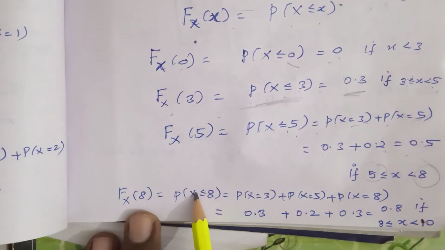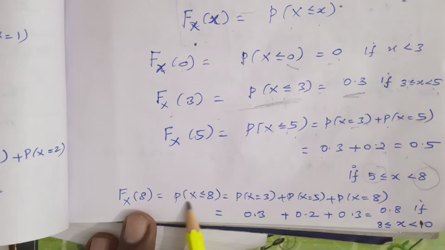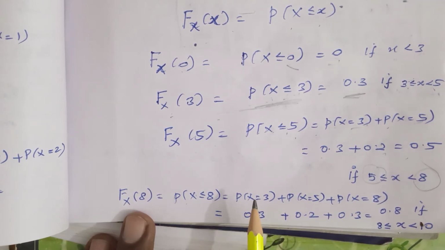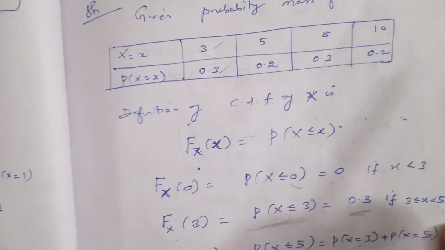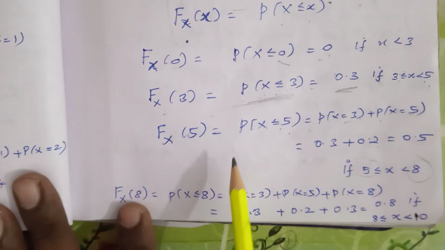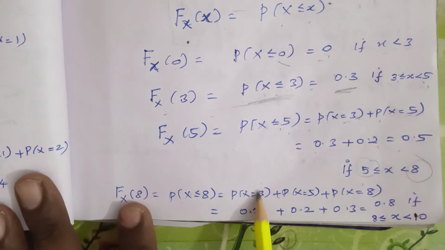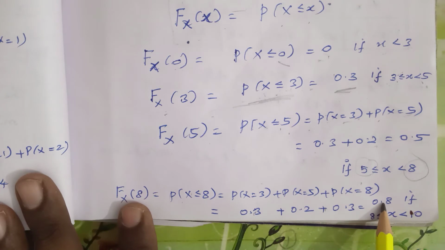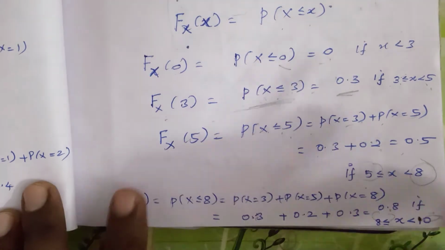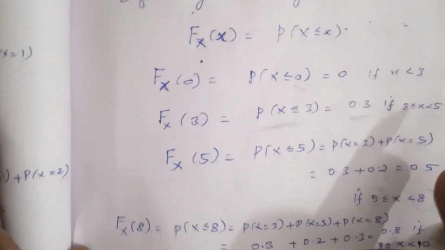Again, F of 8 is the probability of x less than or equal to 8, which means we include 3, 5 and 8. So the corresponding values are 0.3, 0.2, 0.3, equal to 0.8. If 8 is included, 10 is excluded for this class limit.